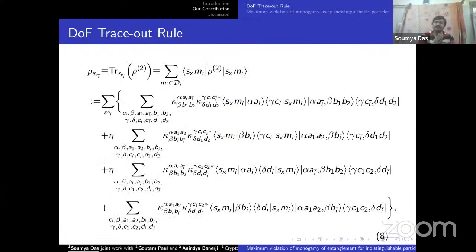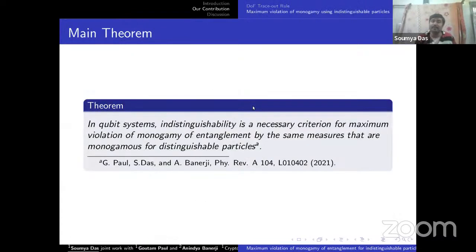This is the DOF trace out rule. Suppose we have indistinguishable particles A, B, and C, and we cannot label them. So we have to trace out any of the DOFs, and this can be defined by this DOF trace out rule. This is proposed in our paper. I'm not going into this complex mathematical detail, so let us go to our main theorem.